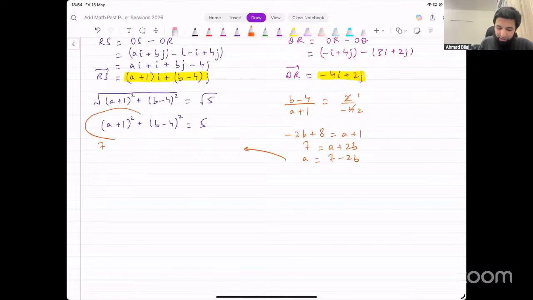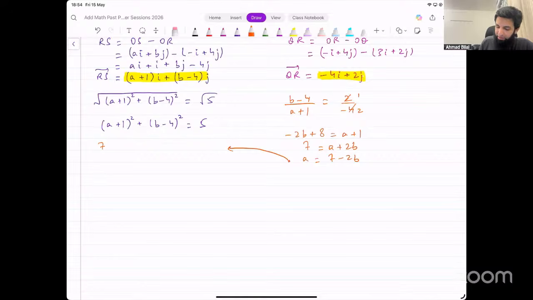So this equation had squares on both A and B. It will not be a good idea to make A or B the subject from here. That will make you work with square roots eventually. You don't want to do that. So let's just make A the subject from the linear equation, put that here.